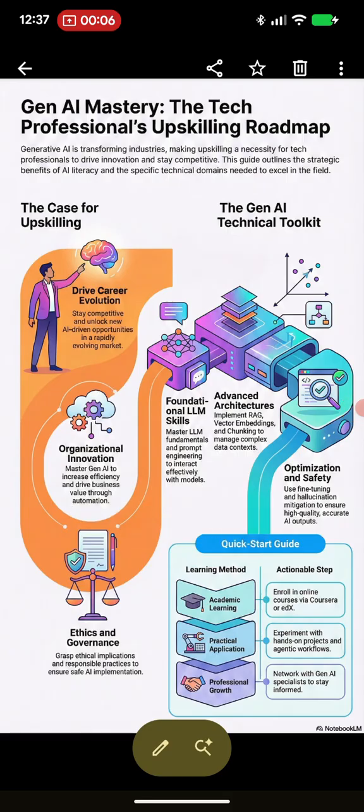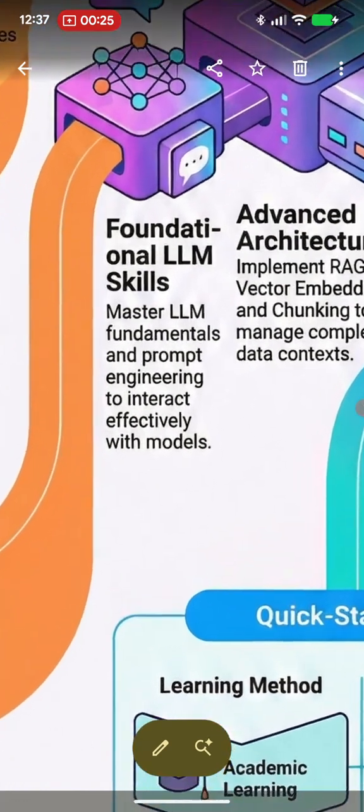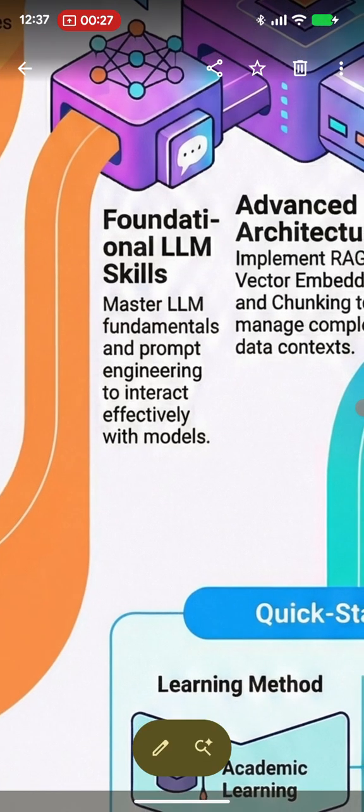So, let's first understand what is the roadmap to learn AI, generative AI, and agentic AI, and what are the three steps in which we can learn and grow. First, let's understand the path. The path is to understand what are the foundational LLM skills required. One of the skills is understanding the basics of the LLM fundamentals.